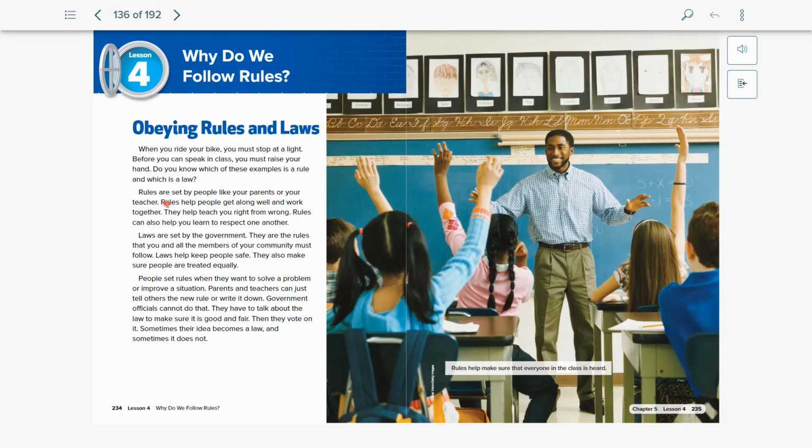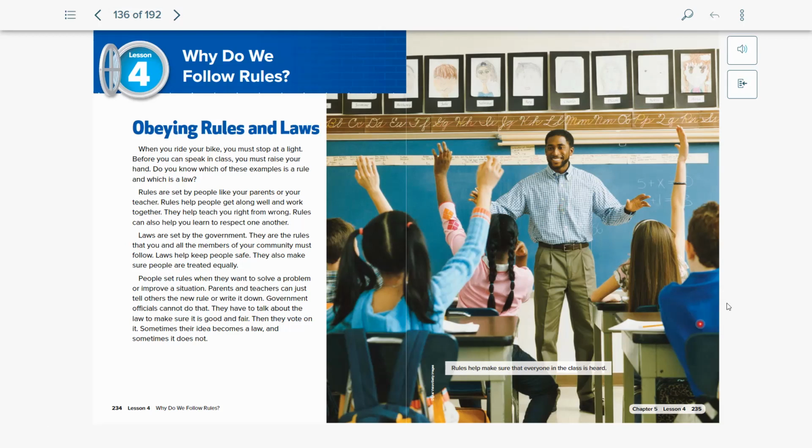But don't forget, one of them is started by the government. The other is something that might be done by someone who is in charge. And so this is the difference between rules and laws. One of them is legal, and the other is about certain situations. A rule helps people get along well and work together, but a law is set by a government to keep people safe and make sure that people are treated equally.